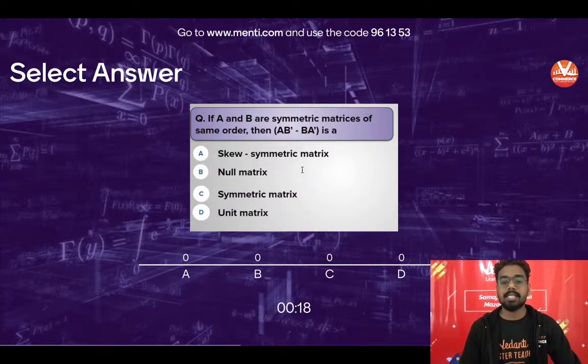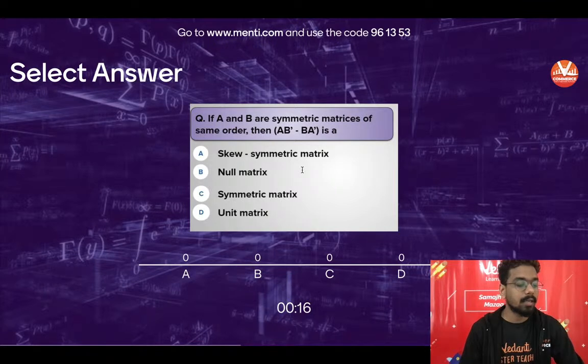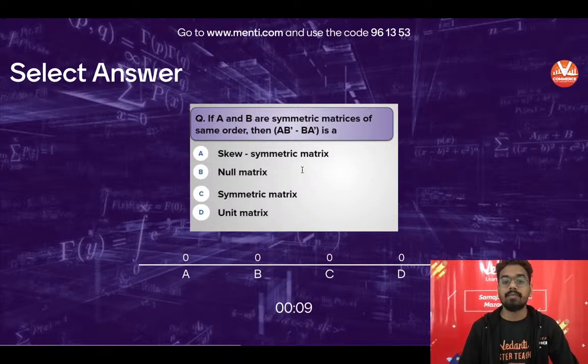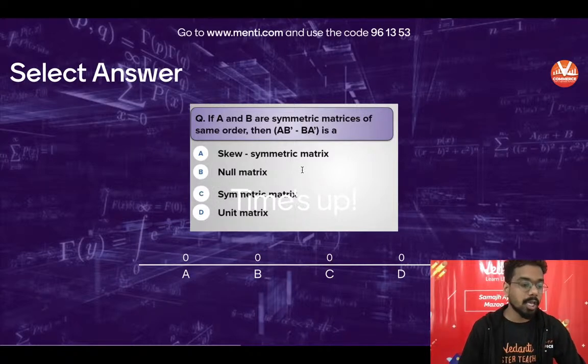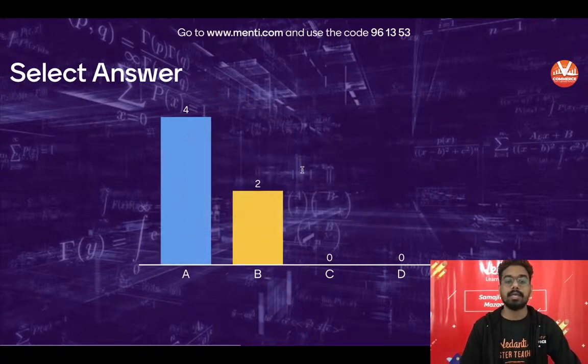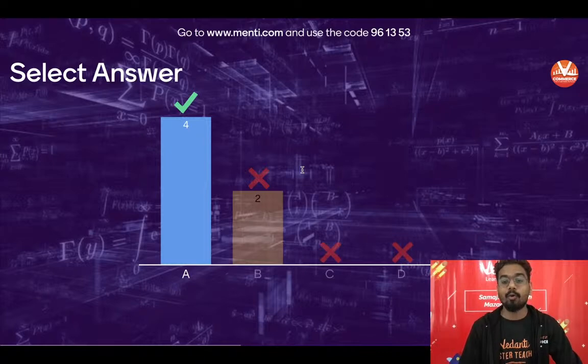Last 20 seconds, 15 seconds. Let's see. And I will tell you what are the basic concepts of the symmetric and skew symmetric. Time is up. So 6 people have responded for this quiz. And 4 people are exactly right.